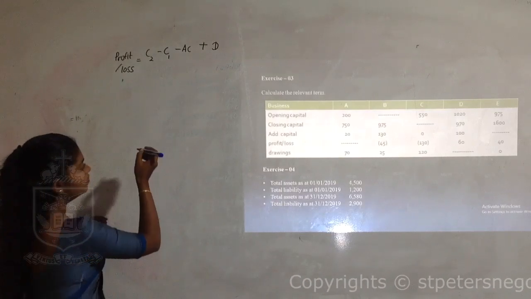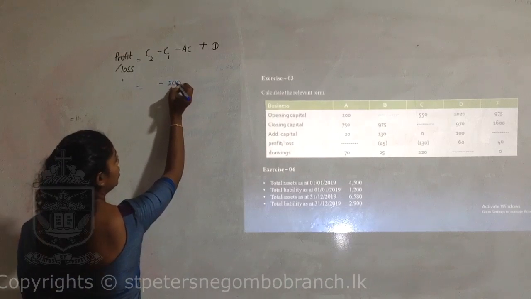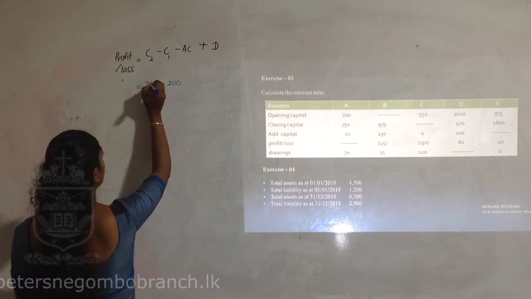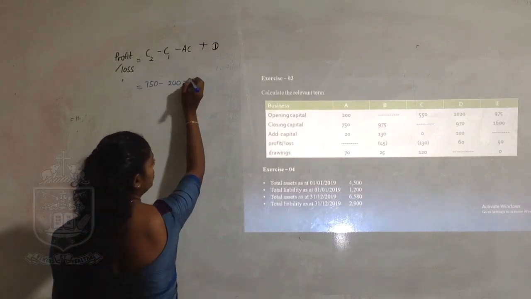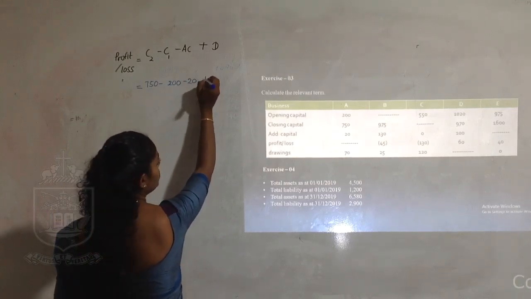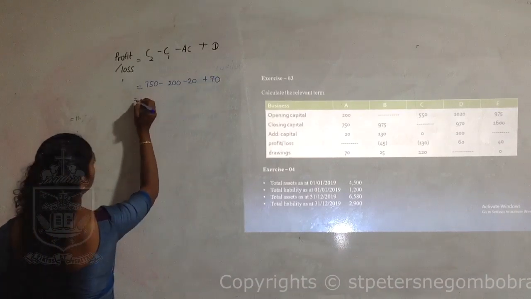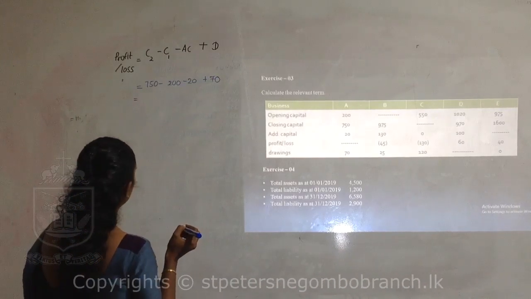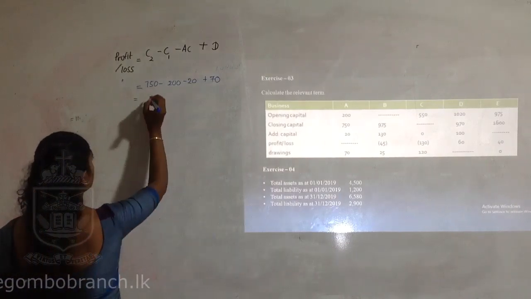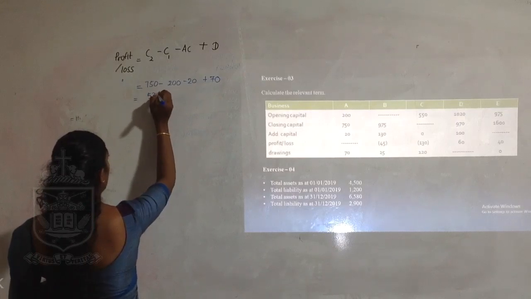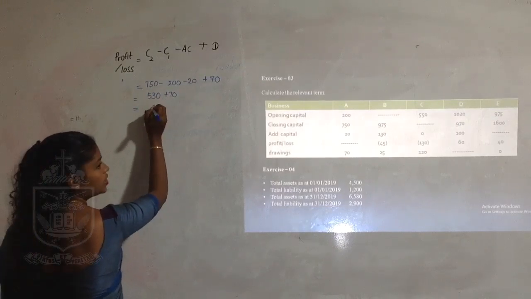Opening capital is given 200 and closing capital 750, additional capital 20, and drawings become 70. So you can get the answer here. 750 should be deducted with 220. So the answer is 530, and with 70, the profit for the period is 600.